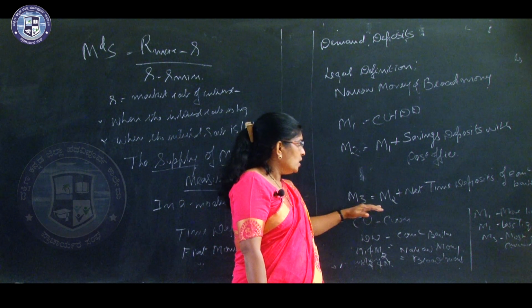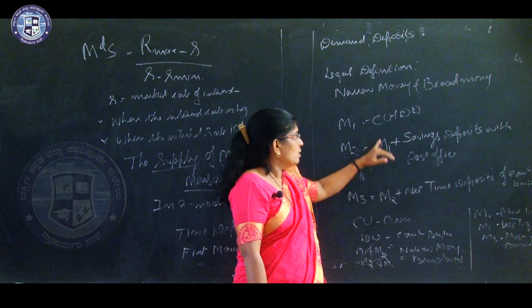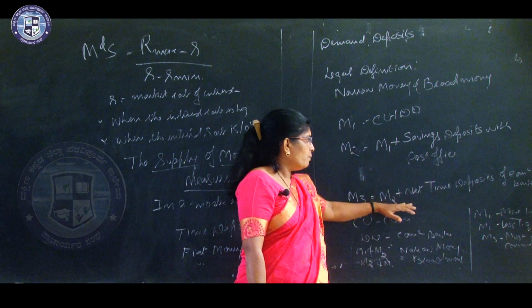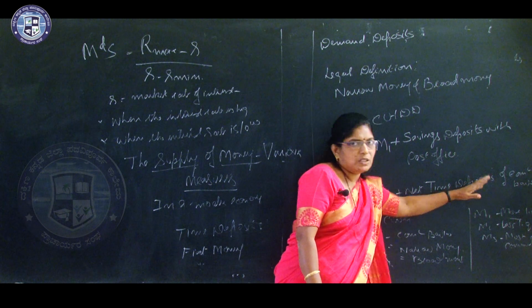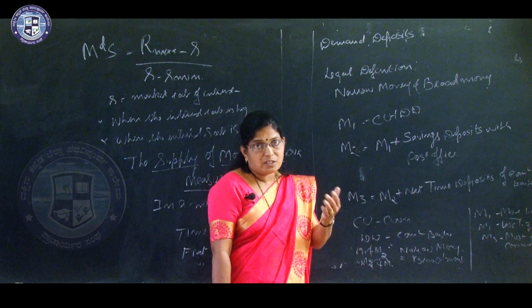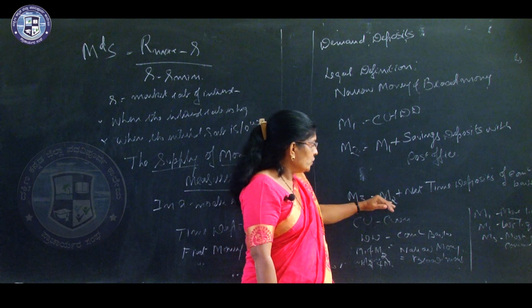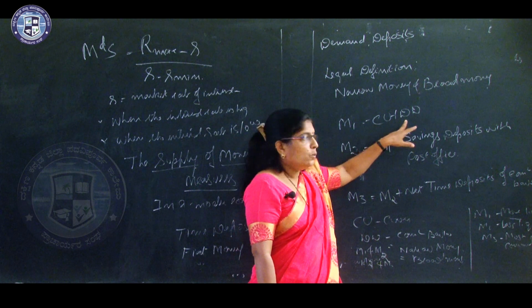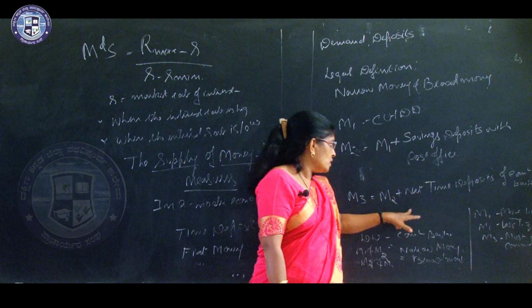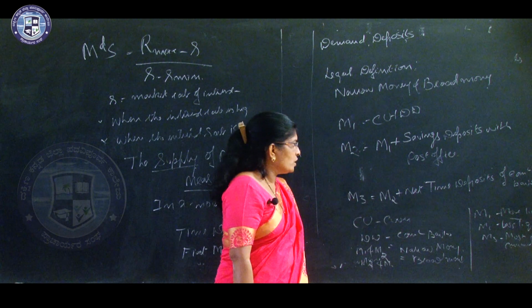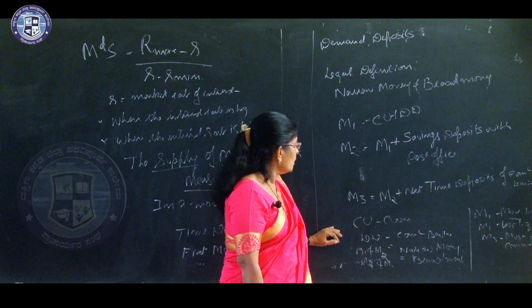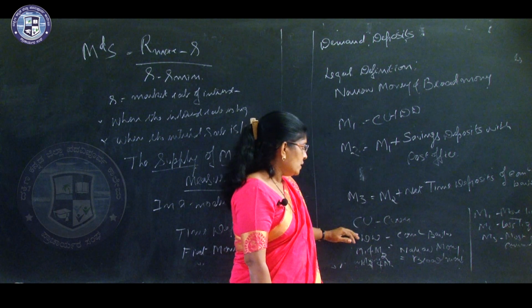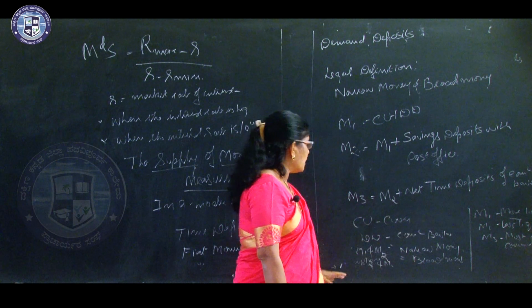Next comes M3. M3 is M2, in the sense CU plus DD plus savings deposits with the post office, plus net time deposits with the commercial banks. Time deposits means fixed deposits. So CU refers to currency and coins with the public, and DD is the demand deposits of the commercial banks.